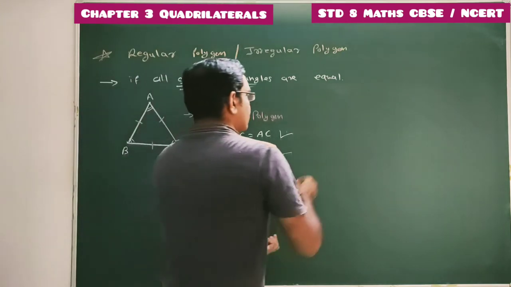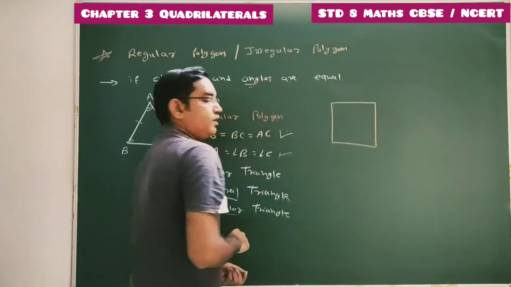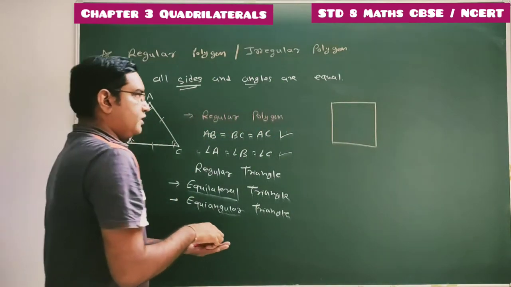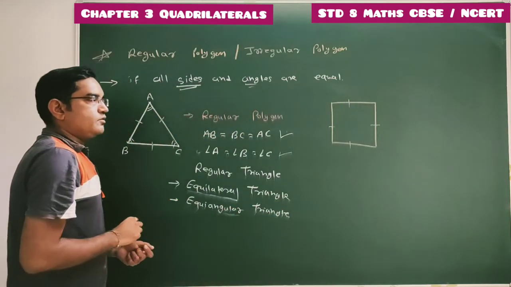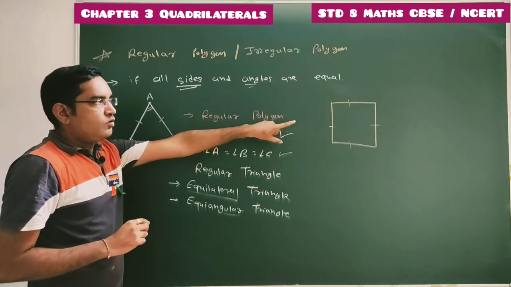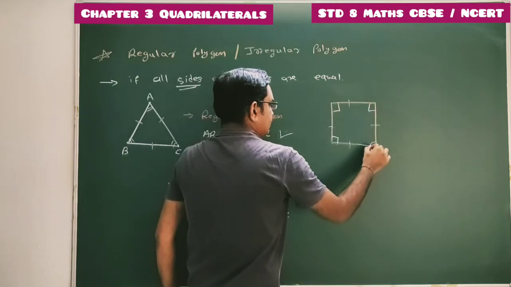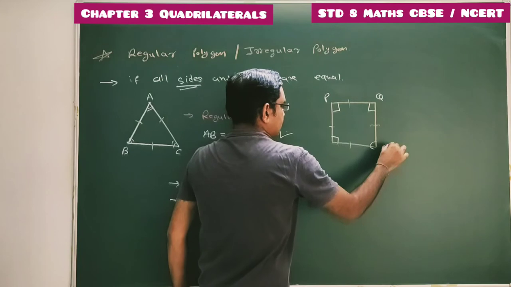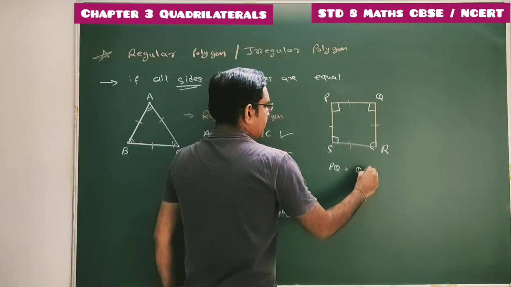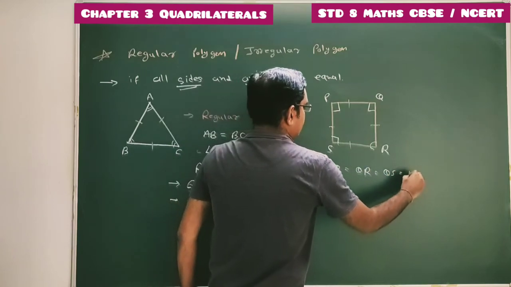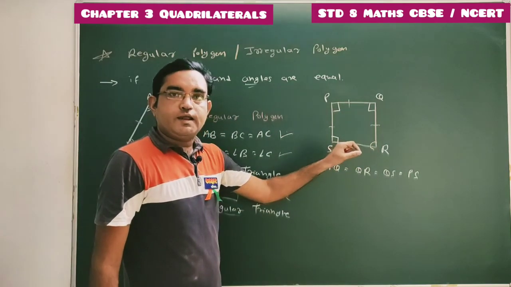One more example. Suppose we consider one square, a quadrilateral in which all 4 sides are equal. There are different types of quadrilateral that we will discuss later on. This is one quadrilateral in which all sides are equal as well as all angles are equal. So this is square PQRS. In this square PQRS, all 4 sides are equal: PQ equal to QR equal to RS equal to PS. It is a regular polygon.